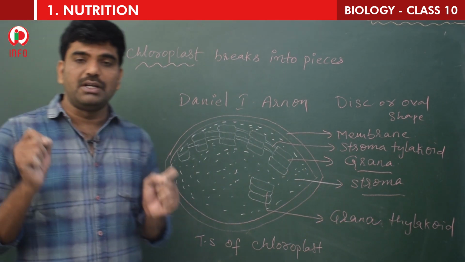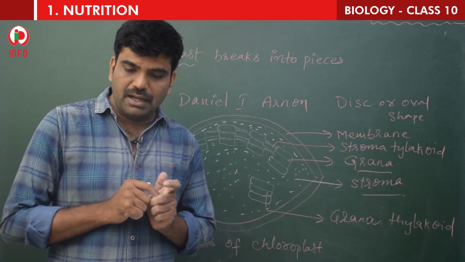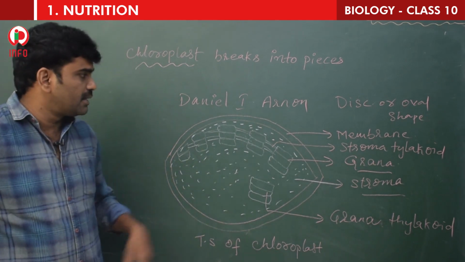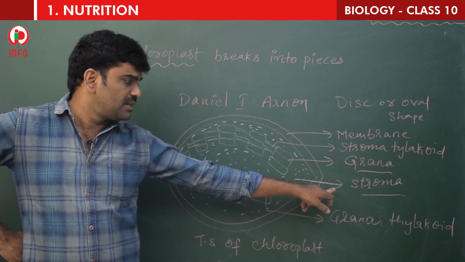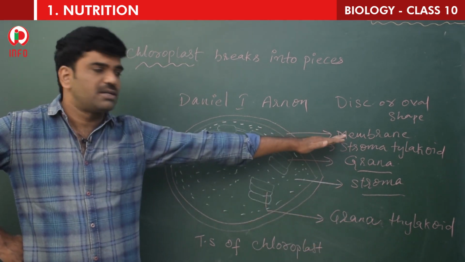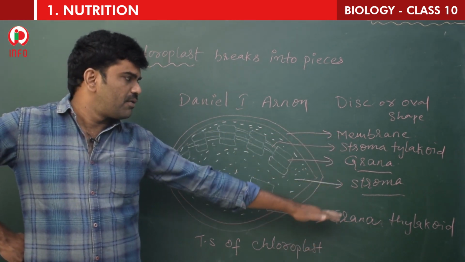And lipid globule is present, children. You can observe, actually this is not there. Okay, right. So what are the things that are there? Membrane, grana, stroma thylakoid, grana, stroma, grana thylakoid. These are the 5 parts. 1, 2, 3, 4, 5.